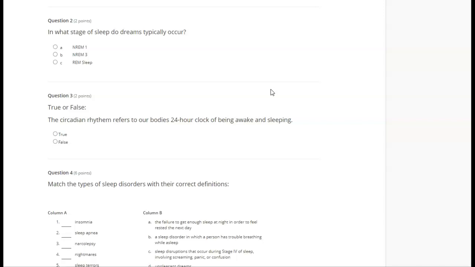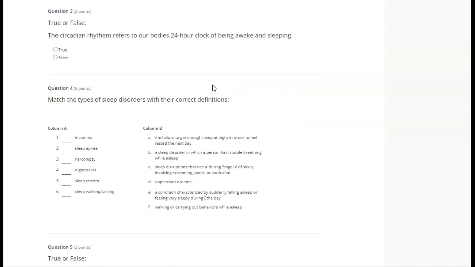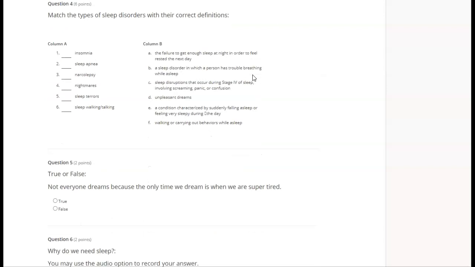A. Non-REM 1, B. Non-REM 3, C. REM sleep. Number 3. True or false? The circadian rhythm refers to our body's 24-hour clock of being awake and sleeping. True, false. Number 4. Match the types of sleep disorders with their correct definitions.